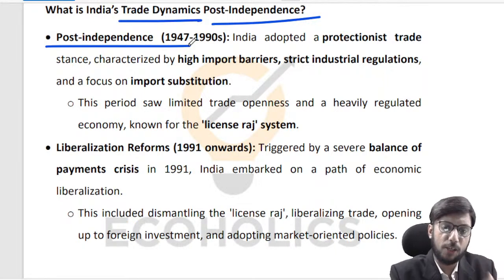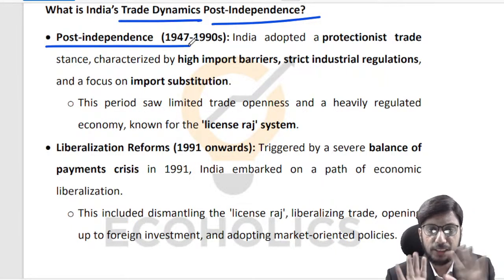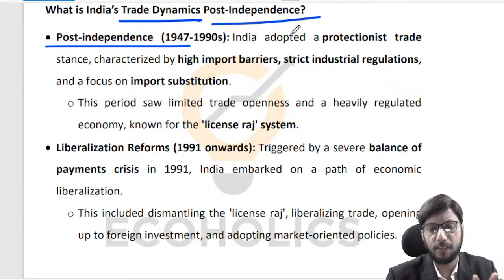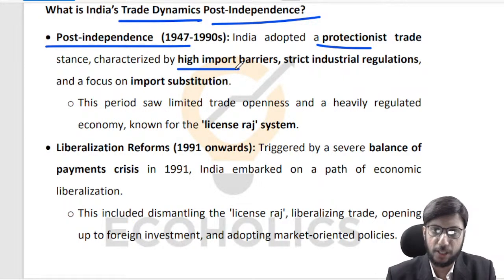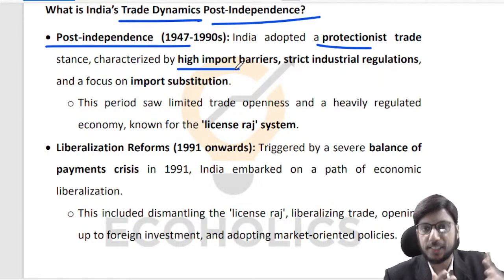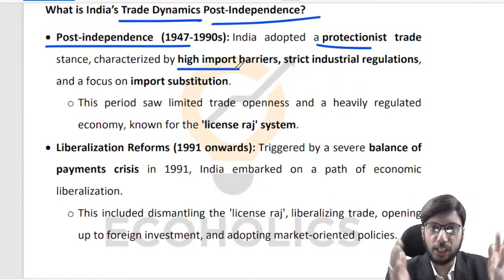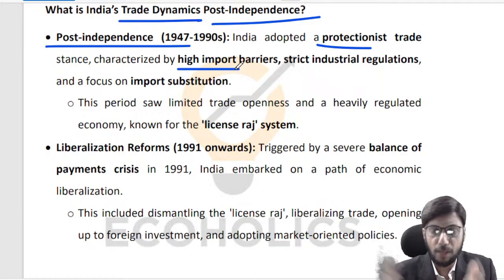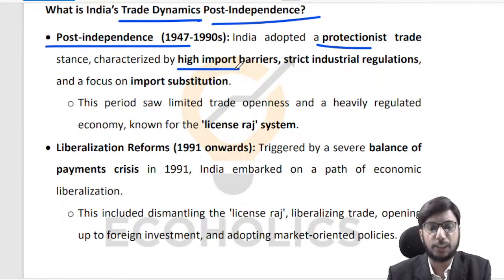But from 1947 to the 1990s, the general policy that India was adopting was that our trade was heavily protected, in the sense that there were heavy import barriers, so that the domestic market could be protected for domestic players. We were discouraging imports because we wanted to keep the Indian market available for Indian manufacturers as much as possible.